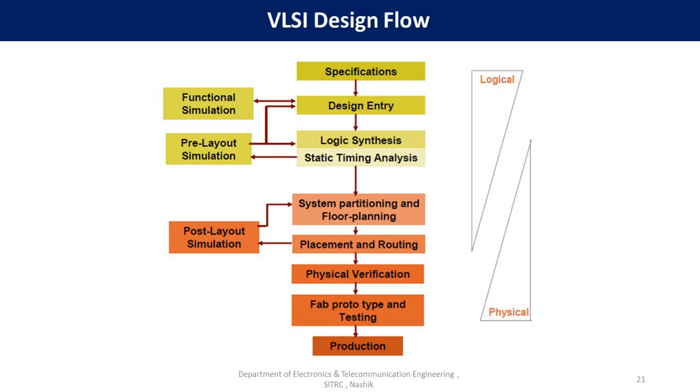Then you have to perform the physical verification. After completing this, by using some rules, you have to perform the physical verification. Also you can use different tools. Then finally your prototype is ready. You have to fabricate your prototype and perform the testing. Testability is an important concept which we are going to learn in the last unit. After that, mass production is ready. During this process, you can also perform layout and post-layout simulation at the different stages. This is the physical portion of this VLSI design.